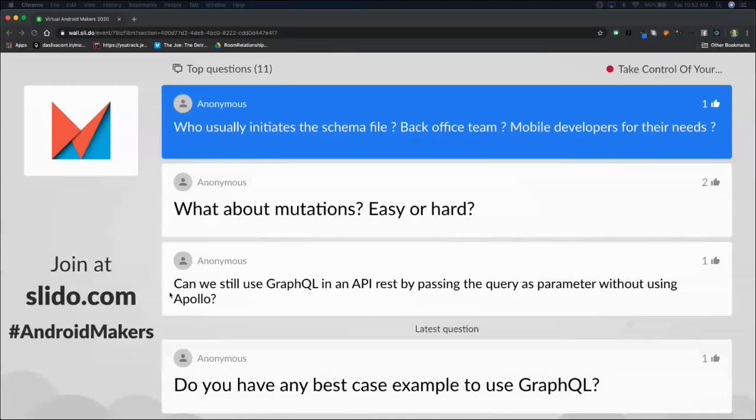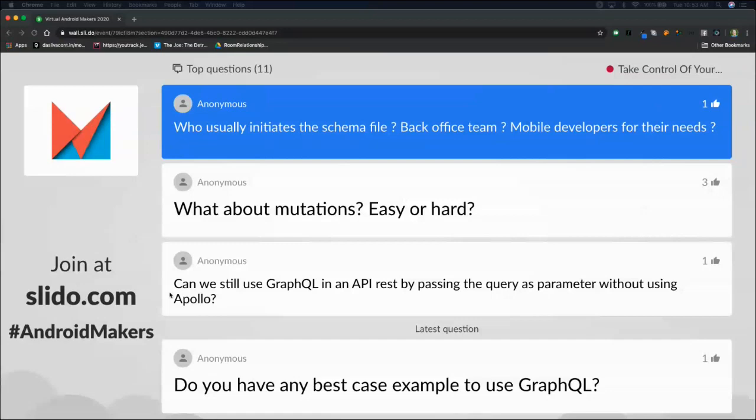It's possible you still need things changed about the API. Maybe I could request every field from Pokemon and I still don't have enough. Then your solution is really to go to your API team and tell them that you need more fields. But some companies actually build a solution around GraphQL where anyone can contribute to the API. So there might even be a scenario where, if you need an additional field added, you could write some of the potentially JavaScript code on the back end to add that new property. I won't really go into all that, but typically it relies on the API developers if we need changes to the schema file.